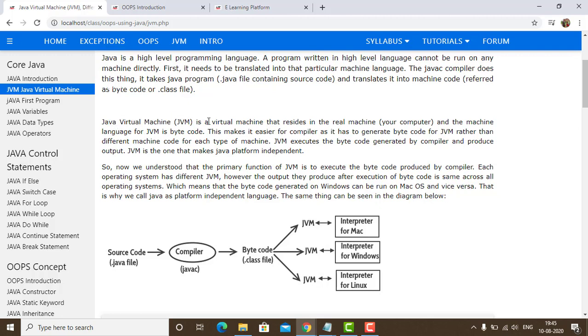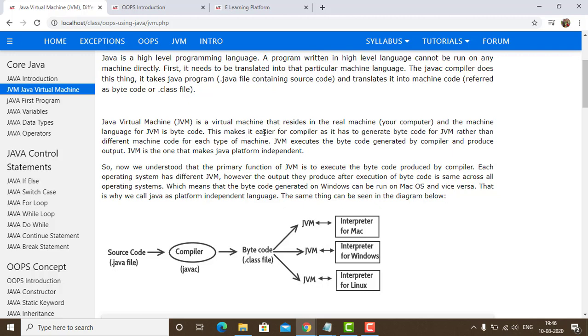Java Virtual Machine is a virtual machine that resides in the real machine. That is, it is residing inside your system, and the machine language for JVM is bytecode. Now this makes it easier for the compiler, as it has to generate bytecode for JVM rather than different machine code for each type of machine.